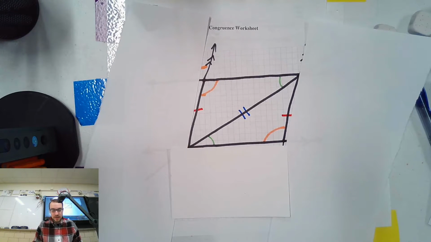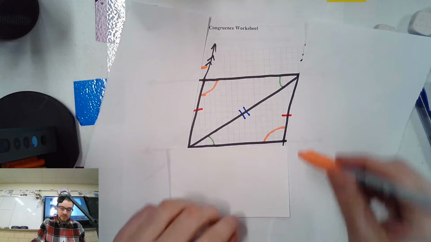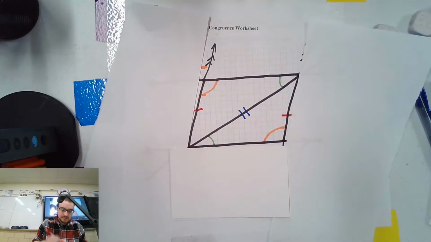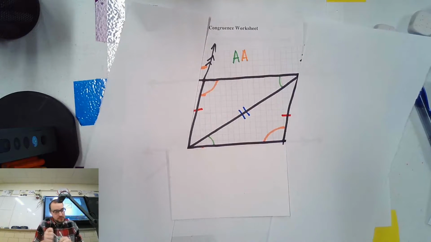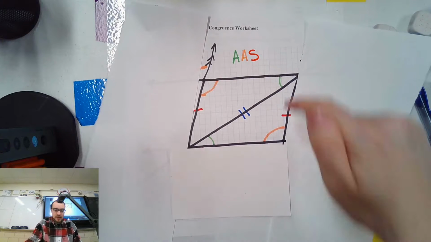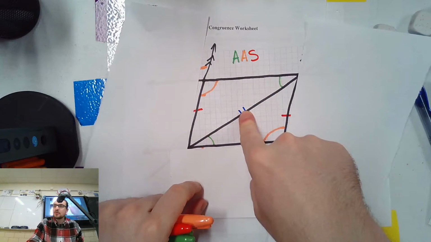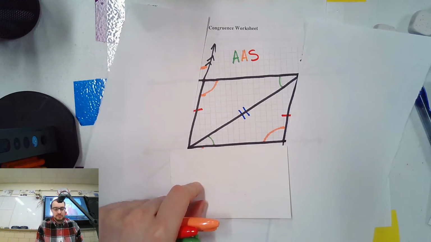Now that we've got our two triangles, we have more information because now we know these angles match, and we can say that they're congruent by angle, angle, side. So where's my green? Angle, angle, side is enough to get it done. You could also do angle, angle, side this way, right? You got some options here.